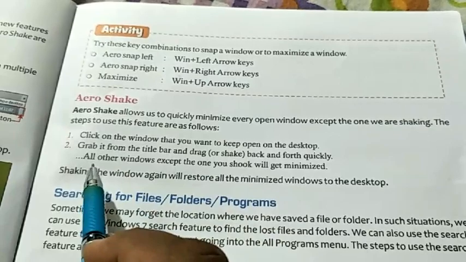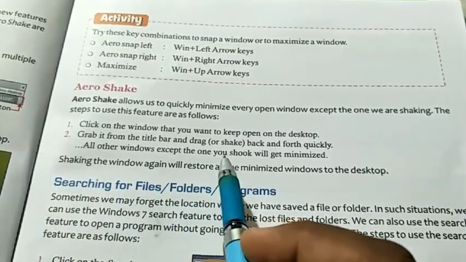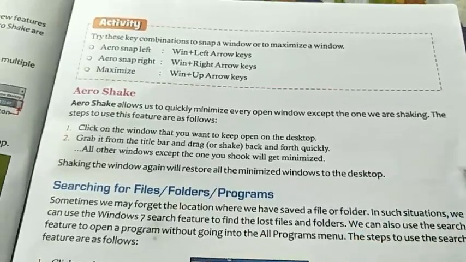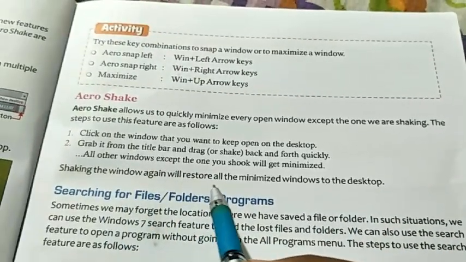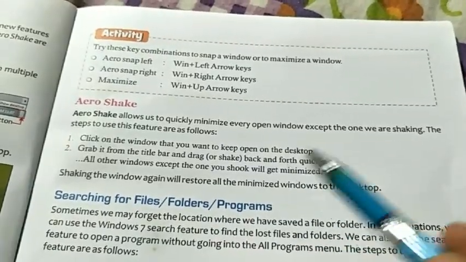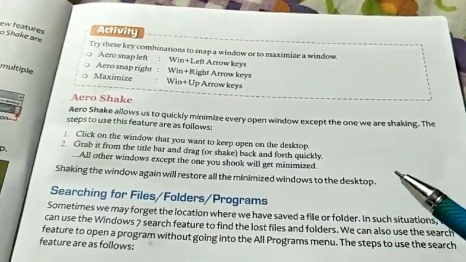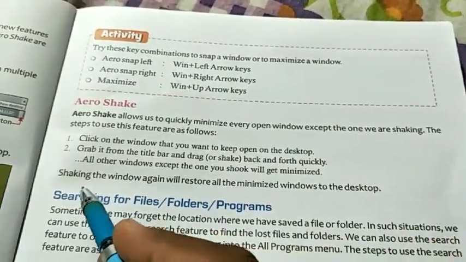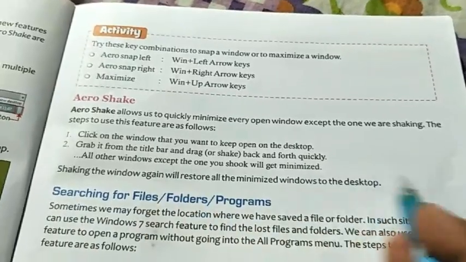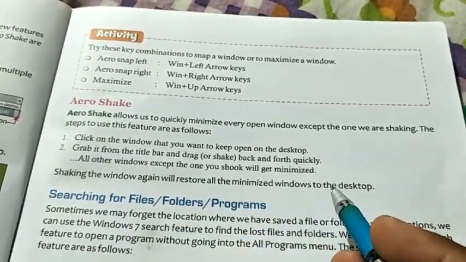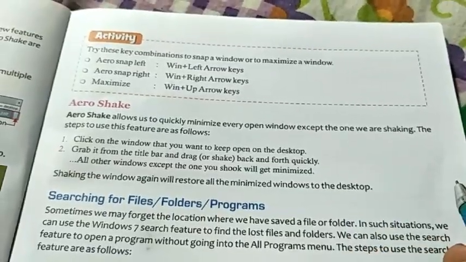Then all other windows except the one you shook will get minimized. Shaking the window again will restore all the minimized windows to the desktop. If you want to restore the minimized windows on the desktop, shake the same window again, and it will restore all the minimized windows.